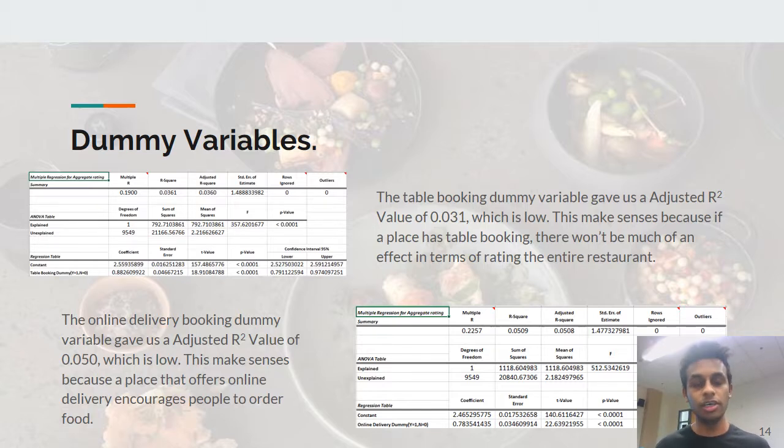This is currently a really big topic to discuss, as online delivery is now a big thing. So basically, the R squared value and the regression is explained better in this, which is about 5%. But it is still comparatively low compared to the previous R squared values which we had. This also means that the restaurants which have online deliveries are more convenient for customers, which is why they pretty much rate restaurants higher than the ones which don't.